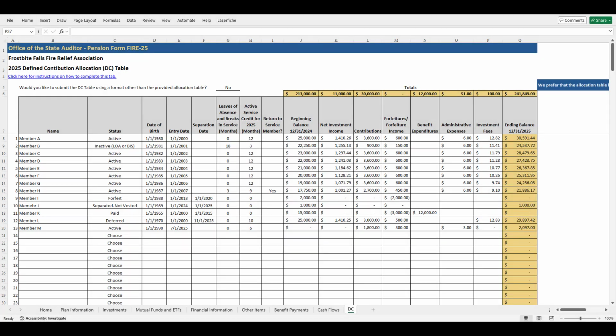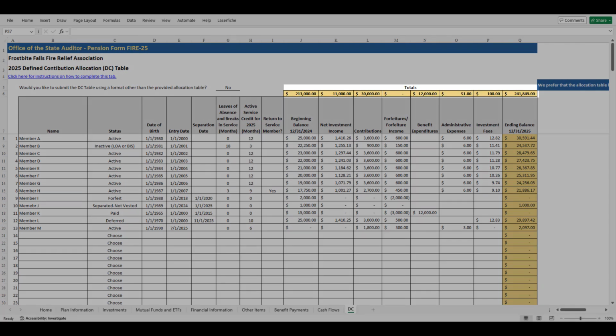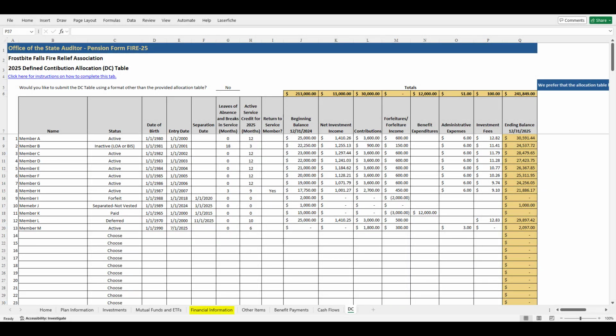Once all of the applicable columns have been completed, compare the column totals to the amounts reported on the Financial Information tab of the FIRE form. Each column total, less any supplemental benefits, should match the corresponding amounts on the Financial Information tab. Investigate any differences before continuing.